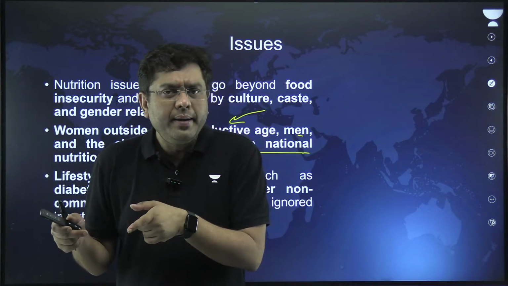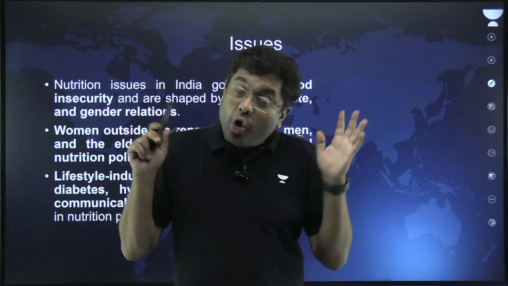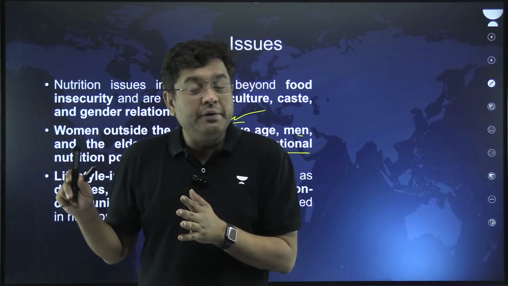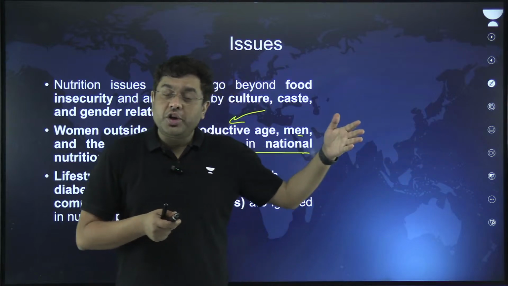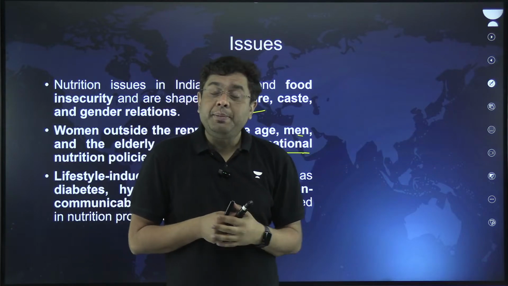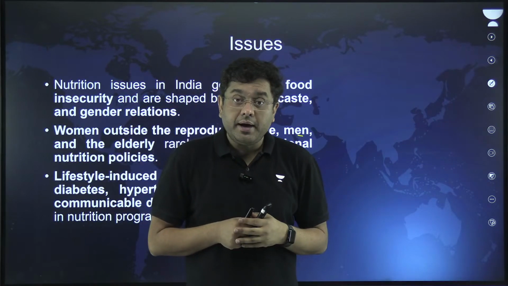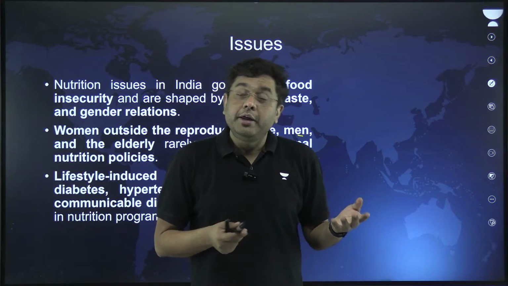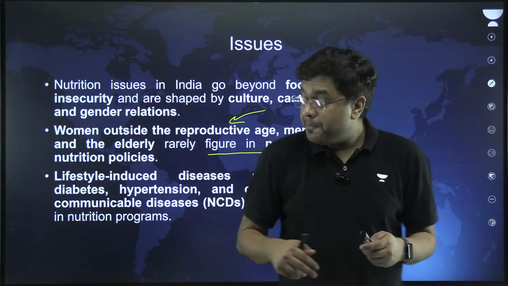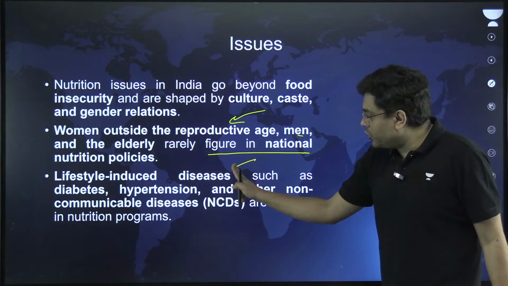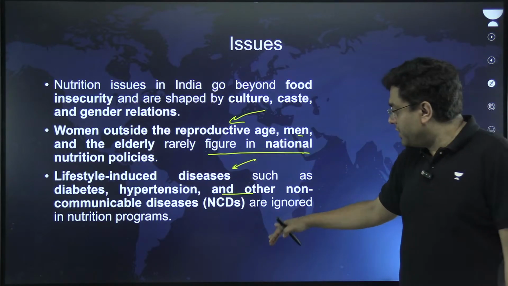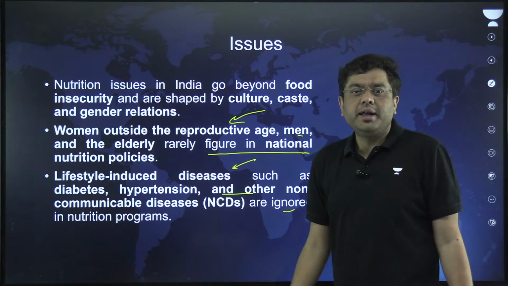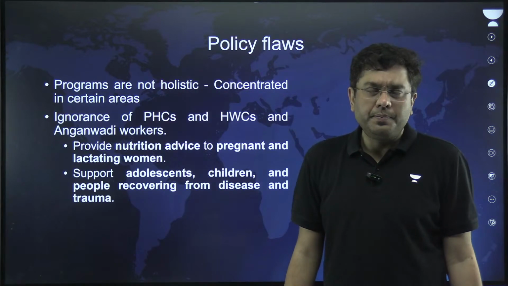In rural India. But is all the problem of healthcare associated with rural India? No. You have issues dealing with the nutritional aspect which are present even in urban areas, the urban poor. They also suffer. So they need to be taken care of as well, isn't it? Lifestyle-induced diseases such as diabetes, hypertension and other non-communicable diseases are ignored in the nutritional process, right?